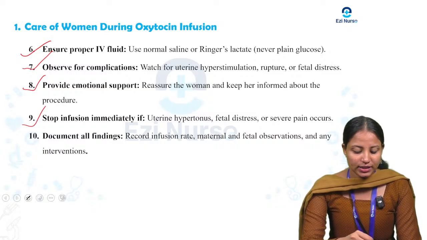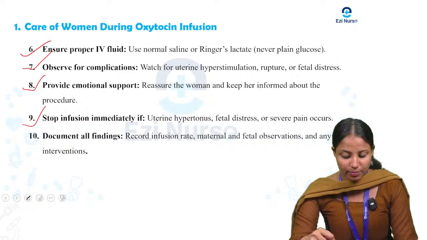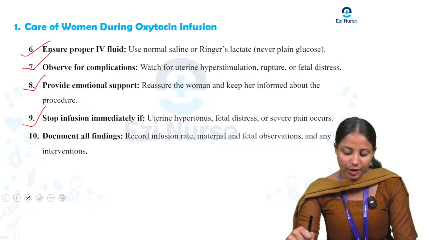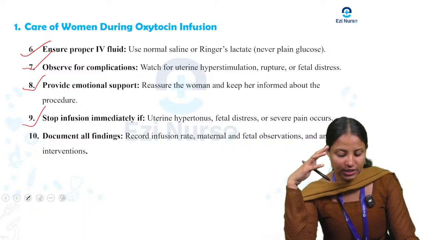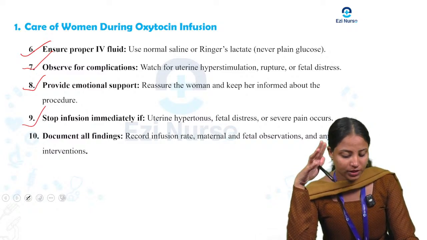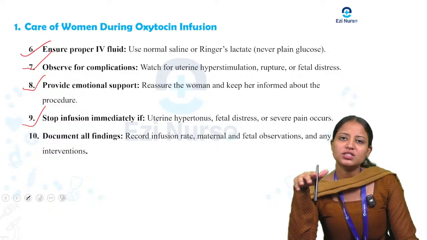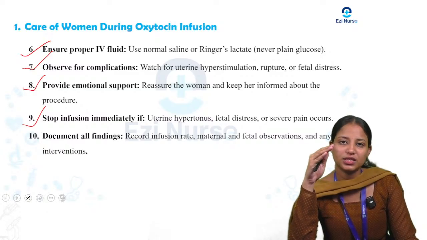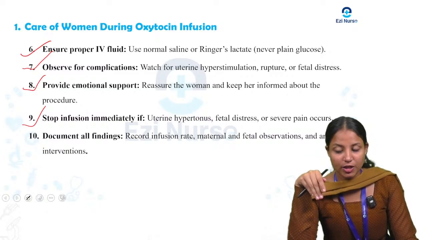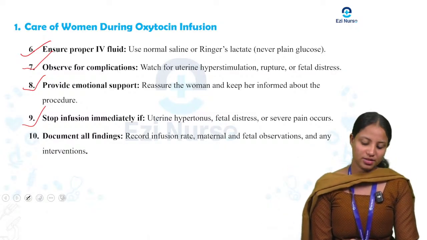Next one, stop the infusion immediately if uterine hypertonus, fetal distress or severe pain occurs. If the mother has fetal distress or severe pain, we stop the infusion immediately, because the labor will start. We only use oxytocin for contractions, so if severe pain occurs, it means she is going into labor. So we stop the infusion immediately.